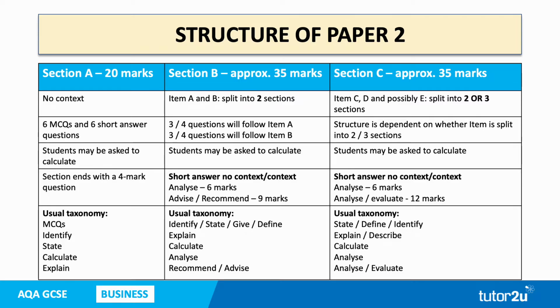Section C in paper 1 split into 3 sections. Same here, paper 2, it could be split into 3 sections, and the structure of the questions depends on how many sections it's split into. Remember, you can be asked to calculate here. You can get the short answer questions that require context or some that require no context. There are analyse questions and evaluate questions and a range of different command words, as you can see on the screen. Section C could take 2 or 3 sections. Time management is crucial either way.